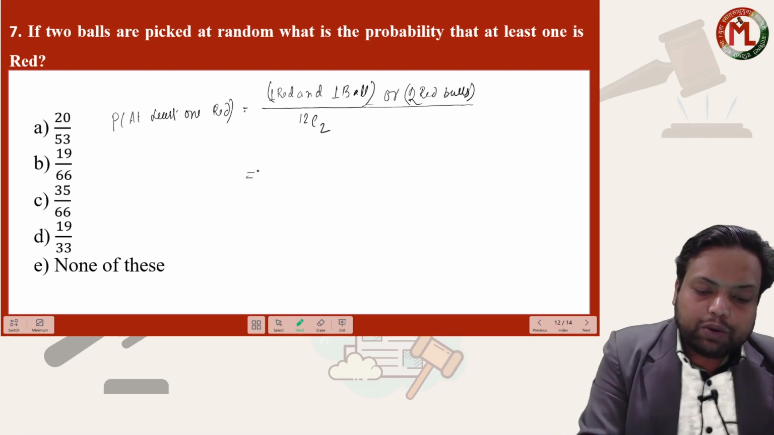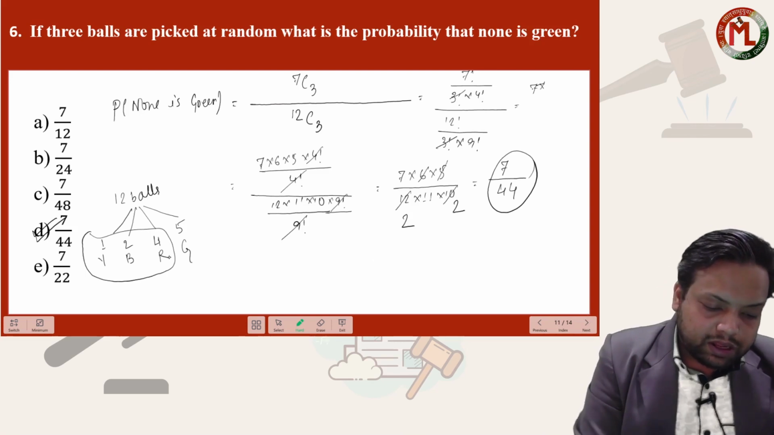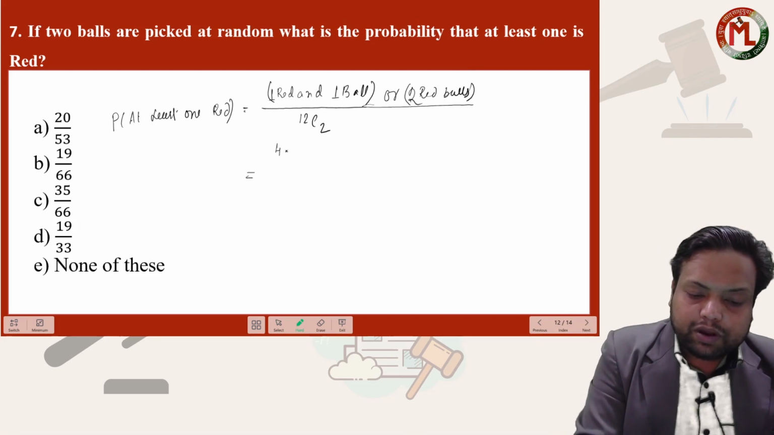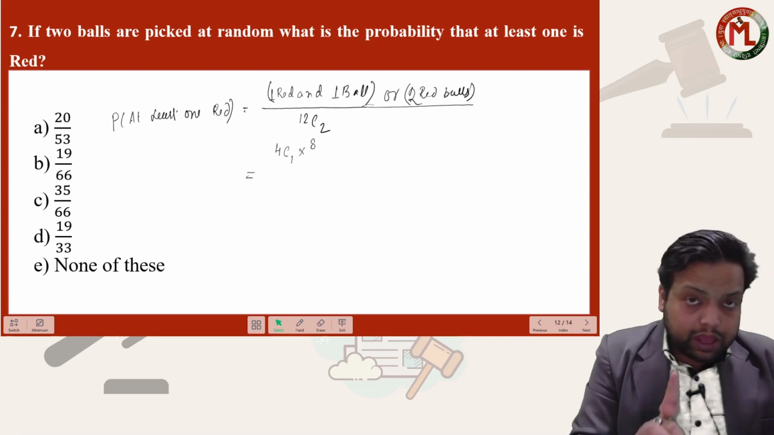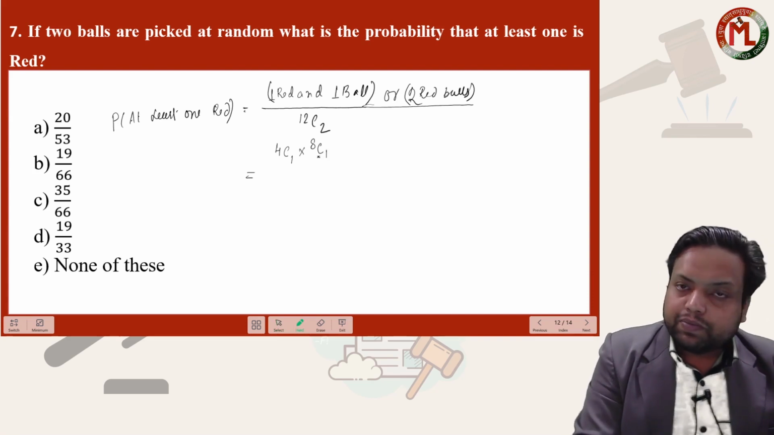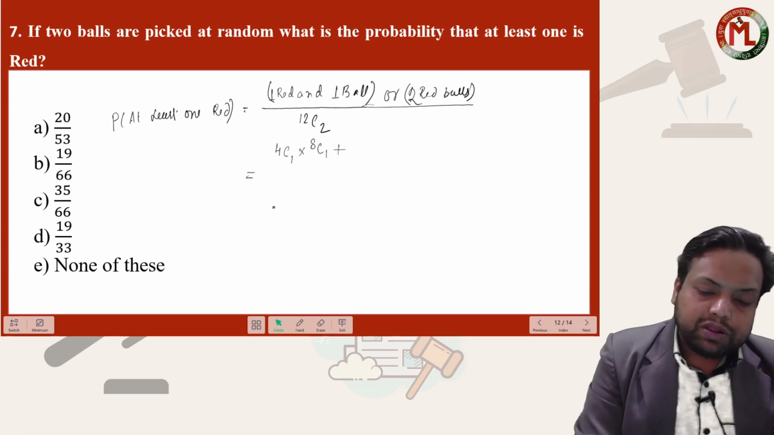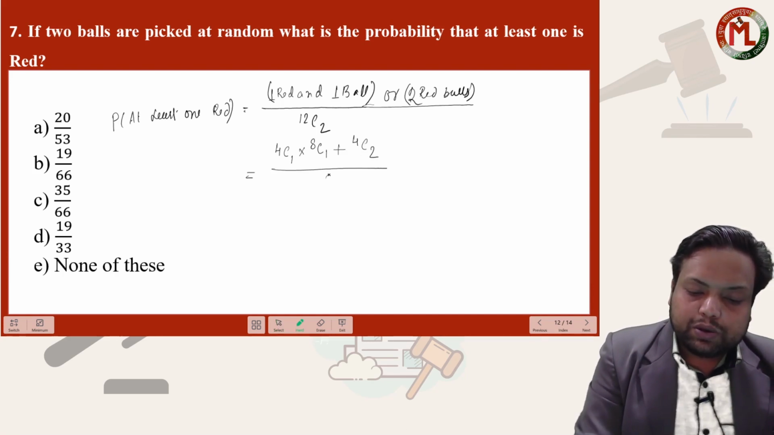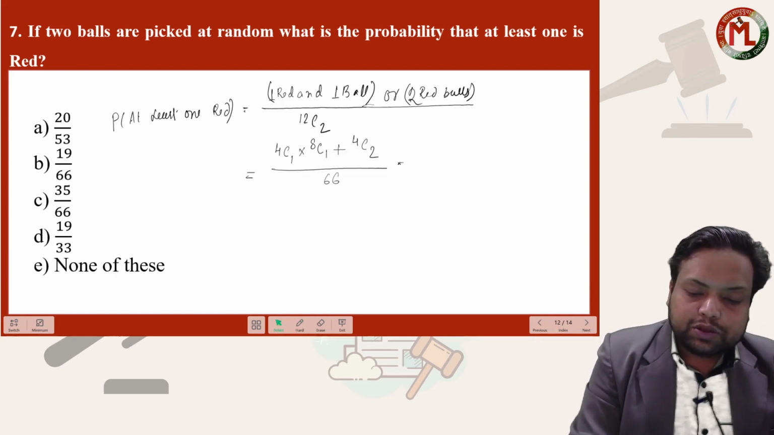Now, one red ball. How many red balls are there? There are 4 red balls. So, one red ball can be picked from 4 red balls, and from remaining 8 balls we should pick one ball more. That can be done in 8C1 ways. Or means addition, we can pick 2 red balls from 4 red balls in 4C2 ways, upon 12C2, we have already calculated this to be 66.